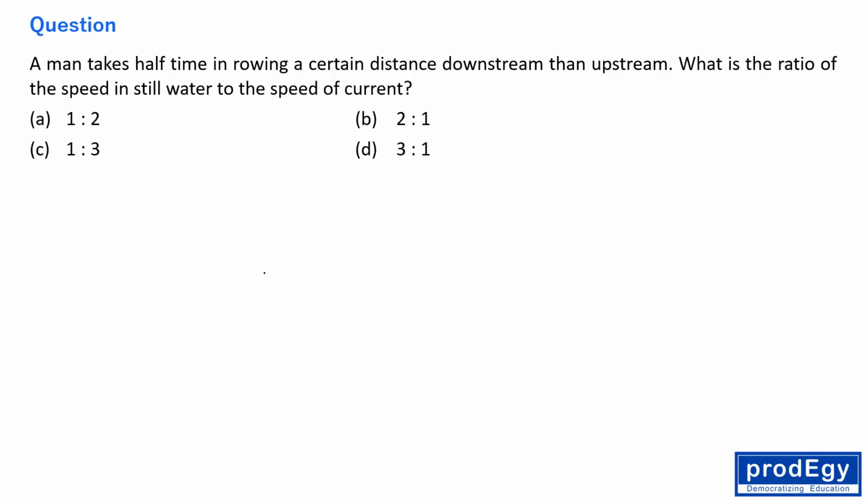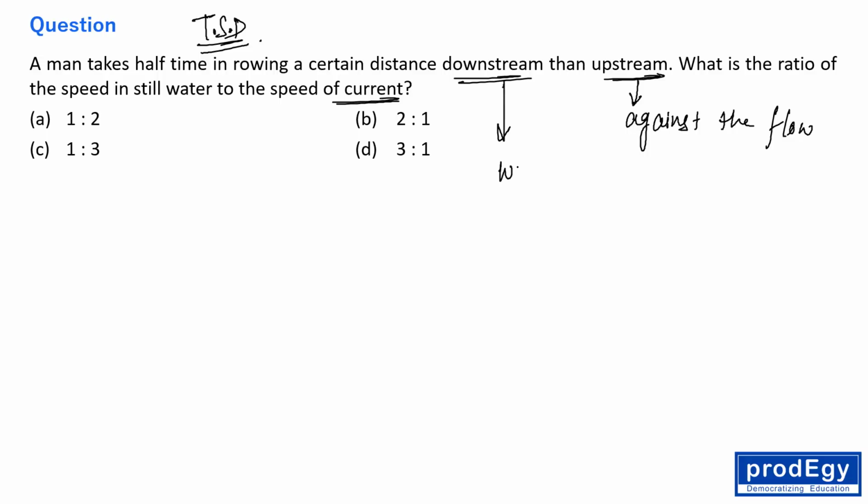Okay, fine. This question belongs to time, speed and distance again. Fine. So see everyone, a man's speed in still water and the speed of the current, and downstream and upstream. Upstream is against the current, against the flow you can say, and downstream is with the flow, right?